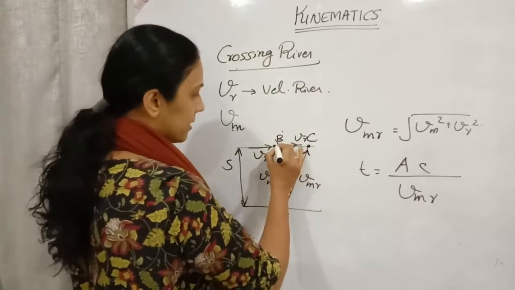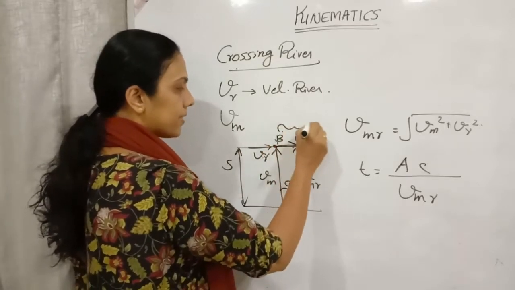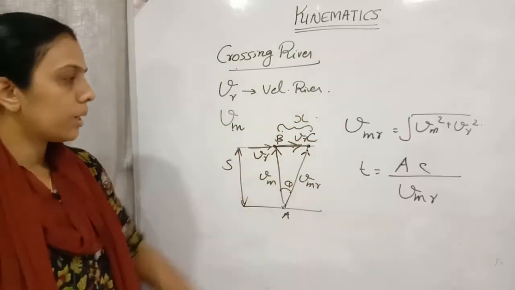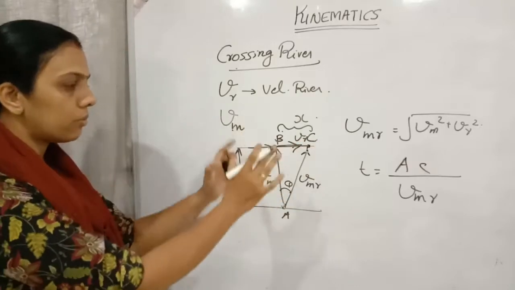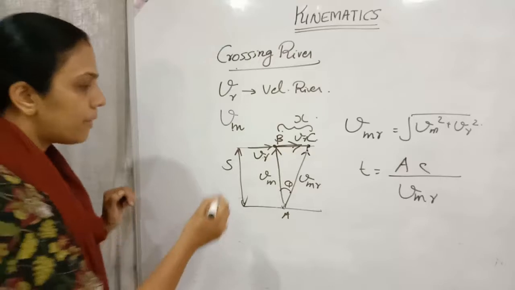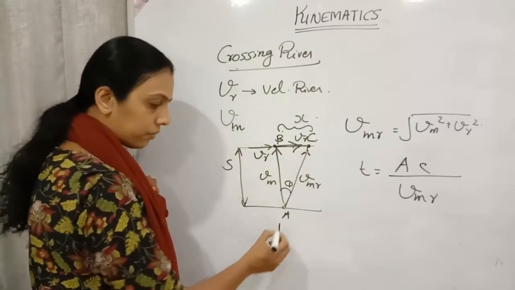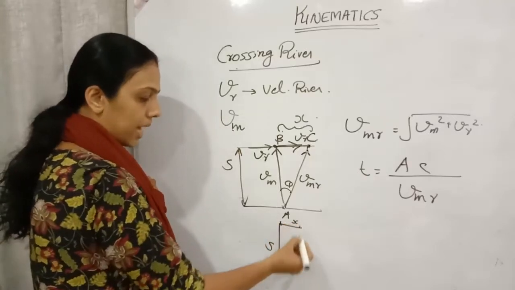What is this AC distance? Here, if the drift is happening at a distance of x, how can we find out this AC? Forget about the velocity and all. Now we are going to consider the distance. This is S, the width of the river, and this is x, the drift which has happened.